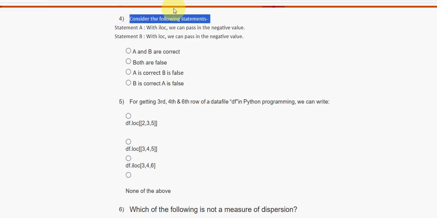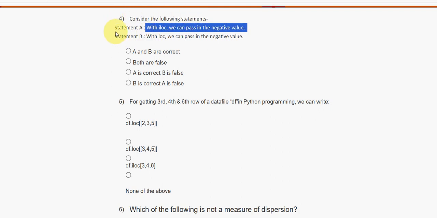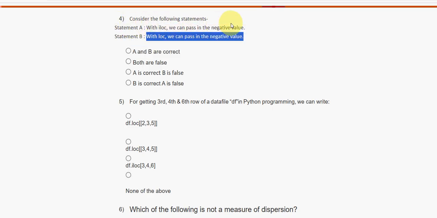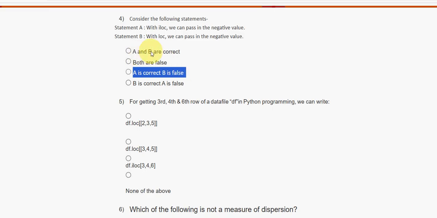So consider the following statements. Statement A, with iLoc, we can pass in the negative values. Statement B, with loc, we can pass in the negative value. So which of the following is correct, guys? Either with iLoc or loc or both. So for fourth question, the probable answer is third option. A is correct. So with iLoc, we can pass negative values, but not with loc. So mark third option as the probable solution for fourth question.